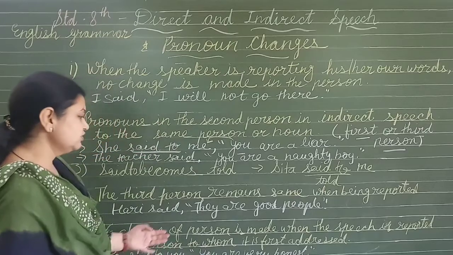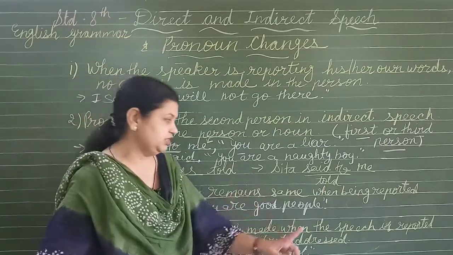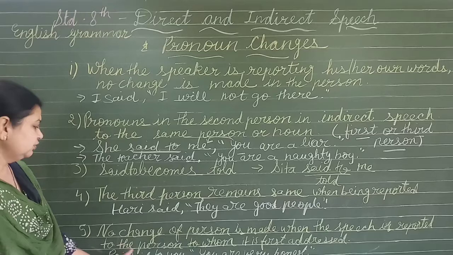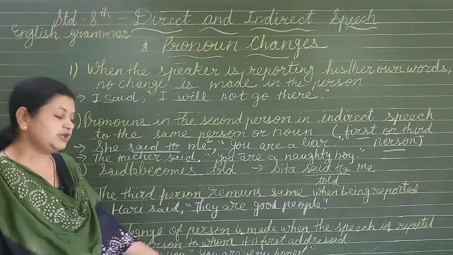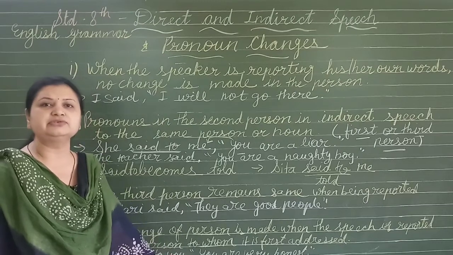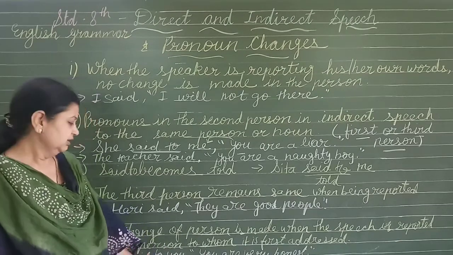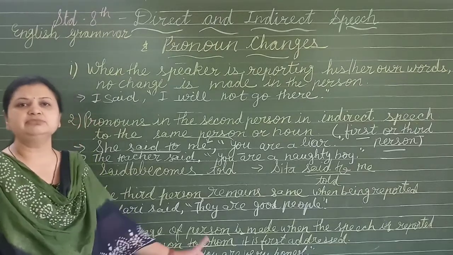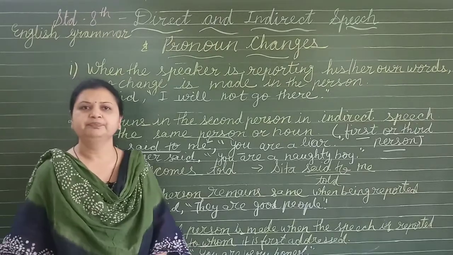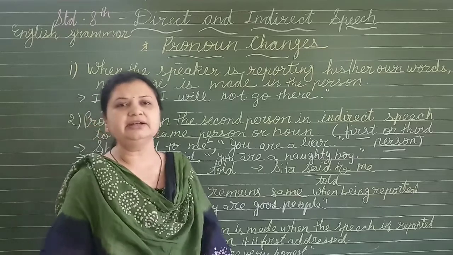Second, no change of person is made when the speech is reported to the person to whom it is first addressed. उसी को रिपोर्ट कर रहा है जिसको पहले उसने रिपोर्ट किया है. See, to you and you both are the same, so no changes will be done. This is direct and indirect.